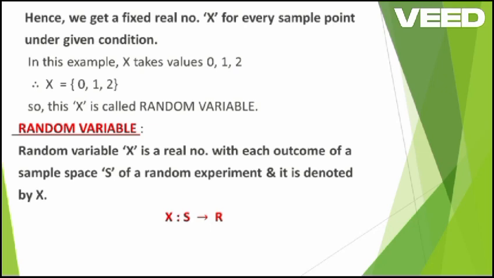Random variable. Given the definition, a random variable X is a real number associated with each outcome of a sample space S of a random experiment, and it is denoted by capital X. X maps the sample space S to the real numbers R.